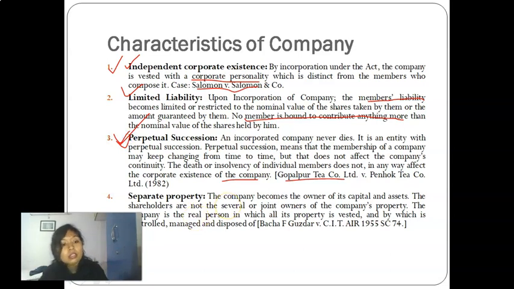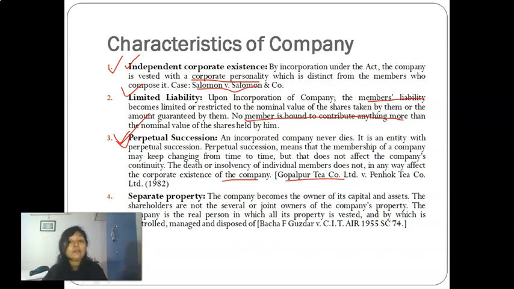And the last point is separate property. As I had said, the company has a separate legal existence, its own separate legal entity, so the company is the only owner of the capital and assets owned by it.